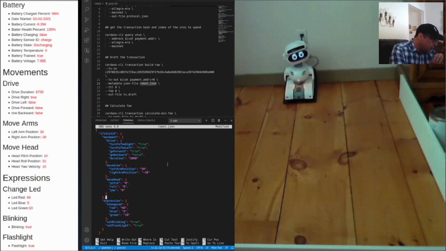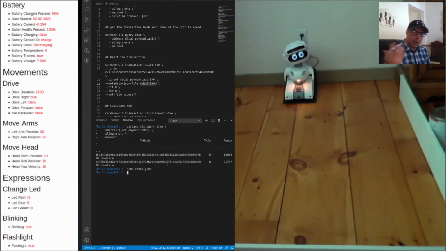All right, expression. Now this, I don't know if this is going to come through on the video. This is her light underneath. You can change the color of the light, but it doesn't seem to come through really well in the video, so I'm not going to worry about that. This makes her eyes blink and the flashlight come on. I'll keep those two true. You'll see her little flashlight come on. Okay, let me save this.